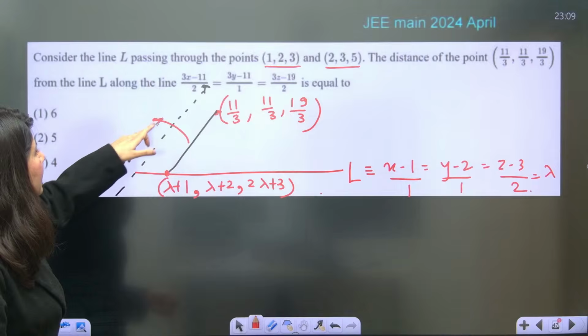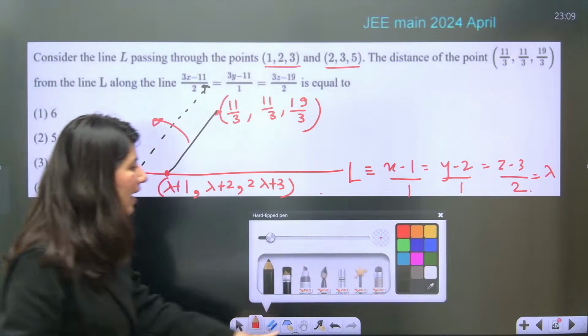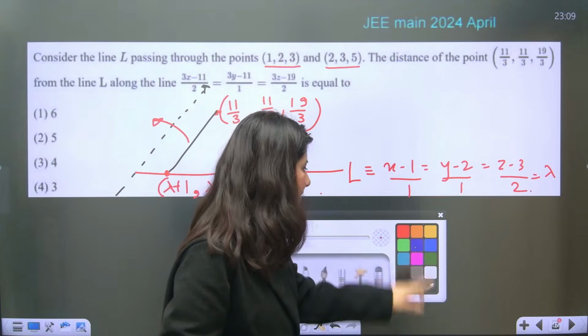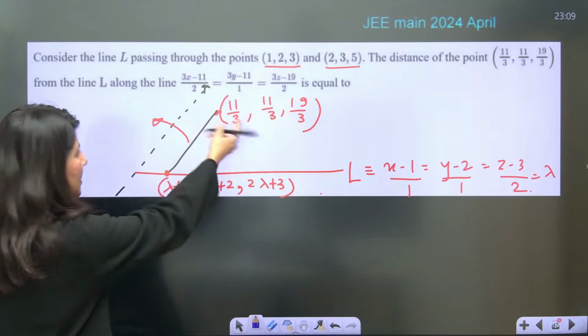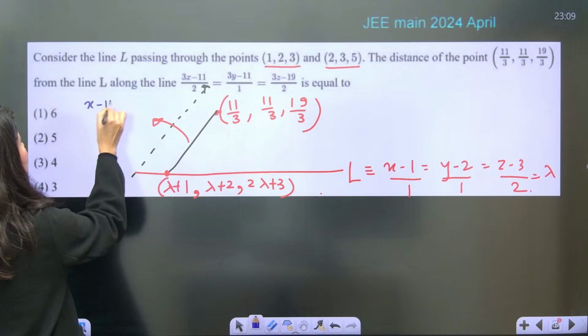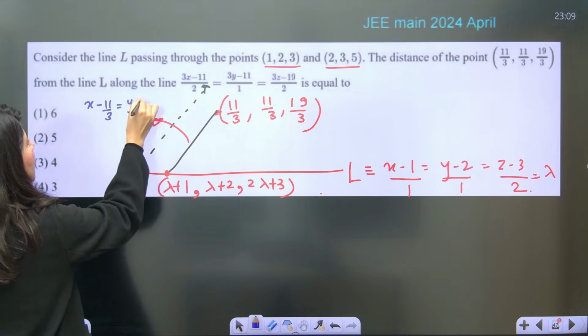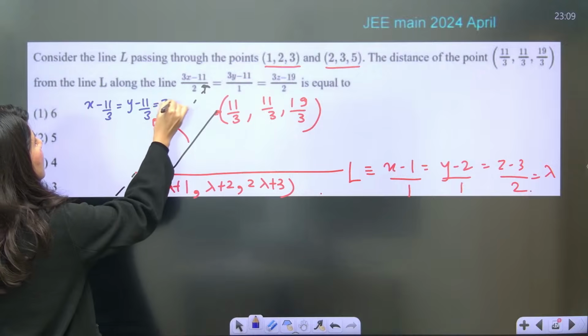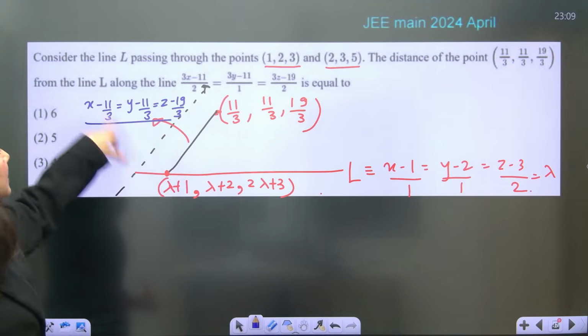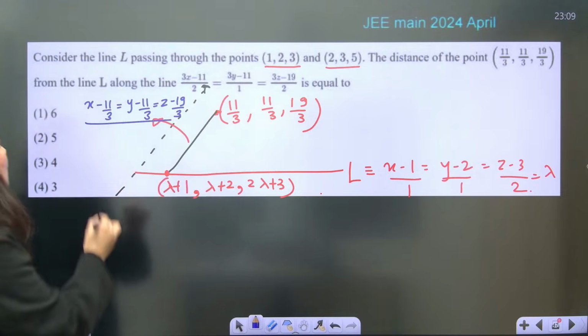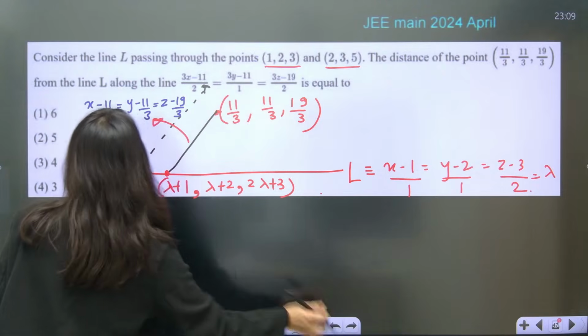How do you write the equation of this line? Now ma'am, to write the equation of any line, again, same thing. You need a point. Do you have a point? Yes ma'am. This is the point now. x minus 11 by 3 equals y minus 11 by 3 equals z minus 19 by 3, upon the direction of this line, which is along this line: 2, 1, 2. So 2, 1, 2 is the direction, guys.